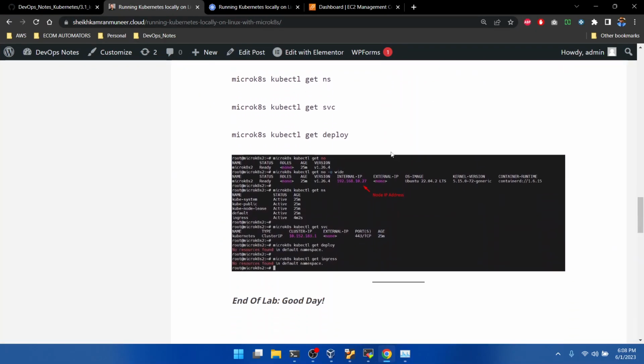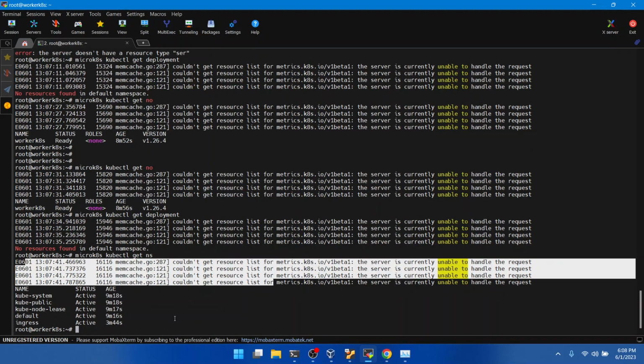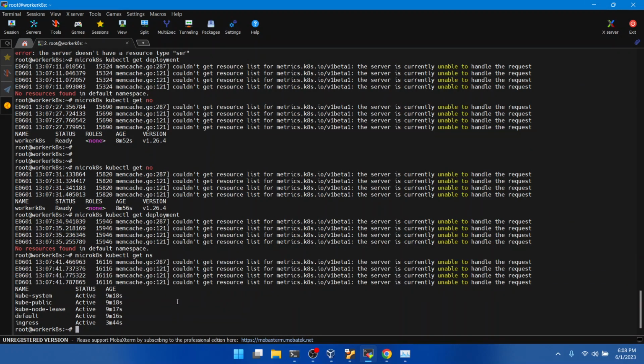And that's it for this lab. Everything is good to go. I will try to reboot my system and see what the real issue is behind this one. Okay. And in the next lab, we will definitely deploy the persistent volume and claim this persistent volume on the same setup.